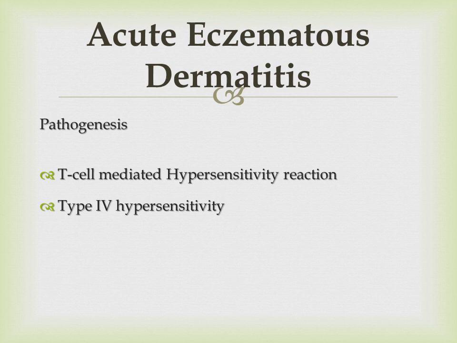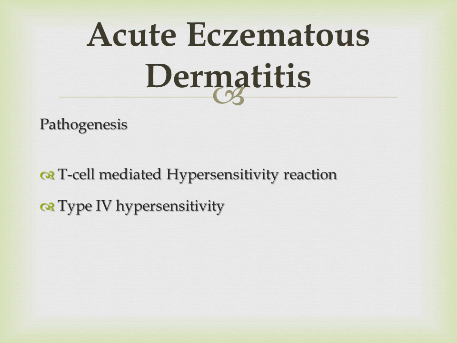Let me tell you again: if you consider a few chemicals, for example poison ivy or some other plant poisons, they may act as haptens. They modify the self proteins, and those modified self proteins can act as an antigen, and as a result an antigen and antibody reaction will start.